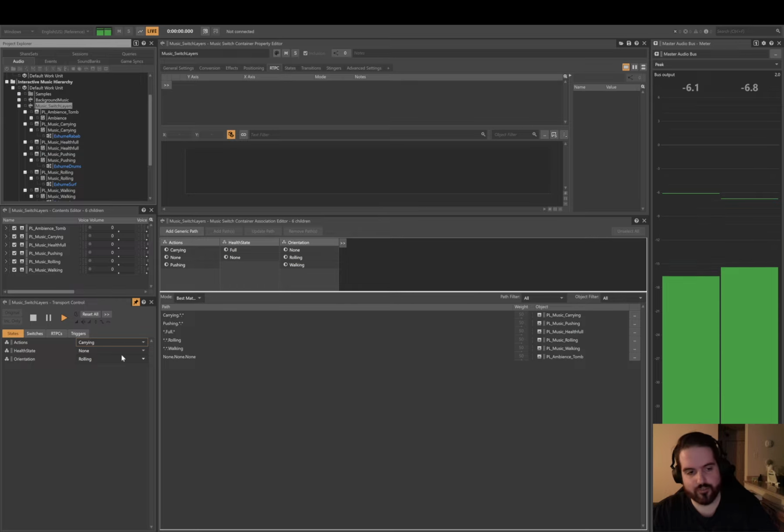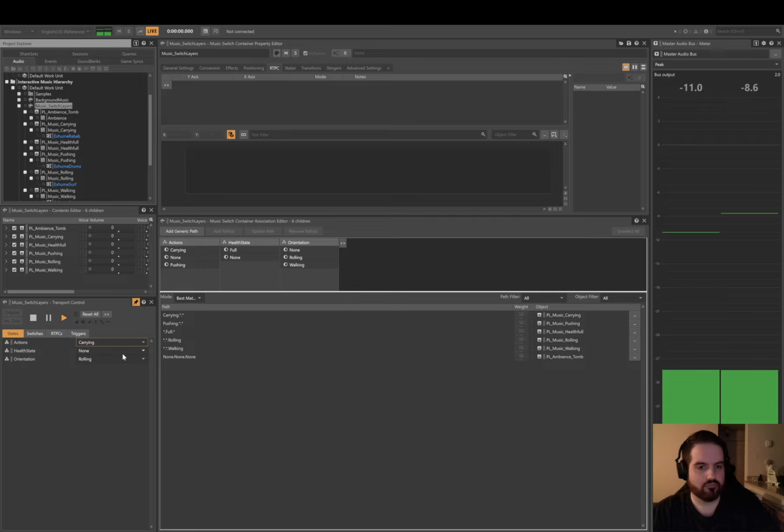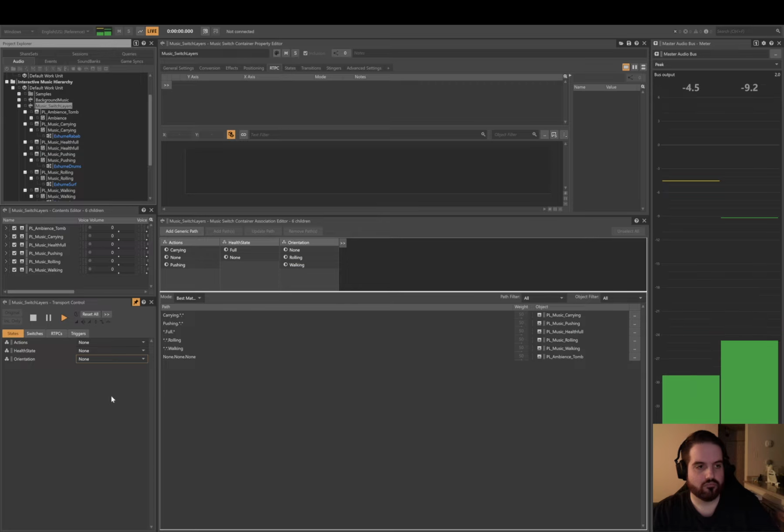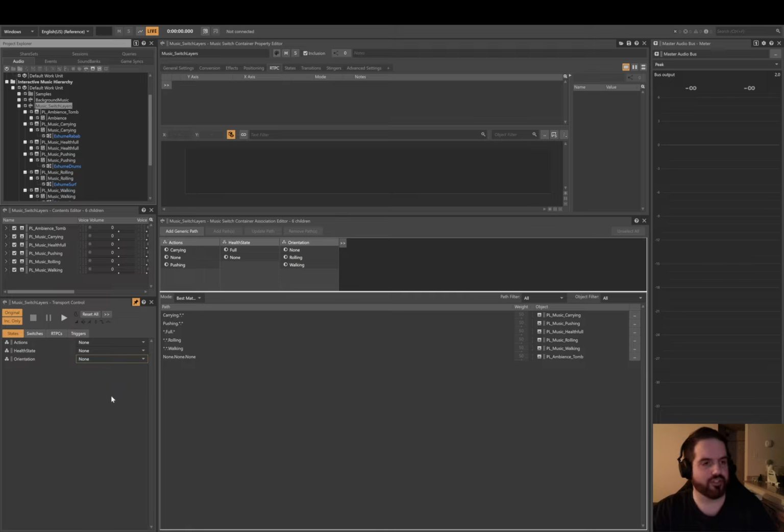But if you're carrying something or pushing something, that's the way your music system works currently, if I understand correctly. Everything is going in the background and fading in and out between those different elements.